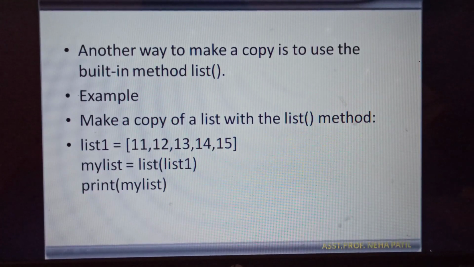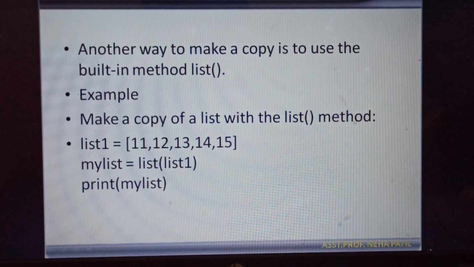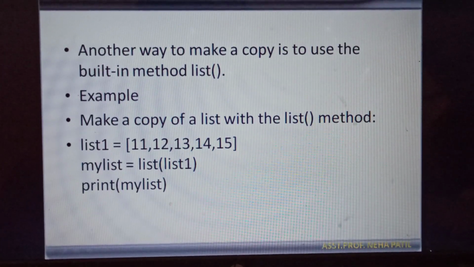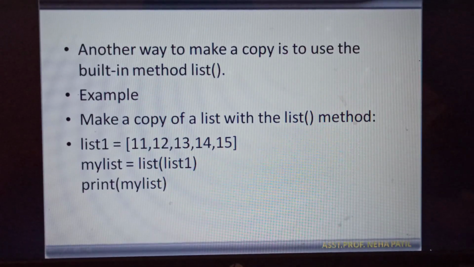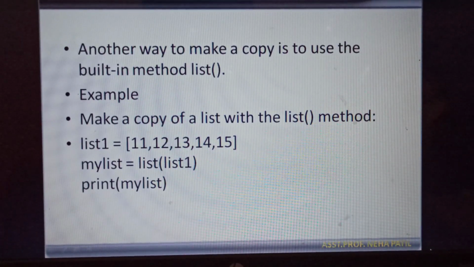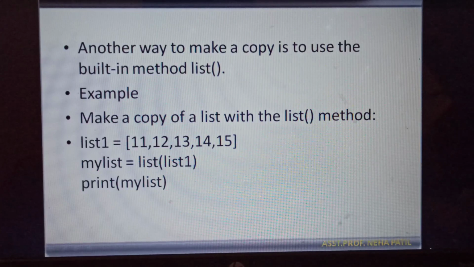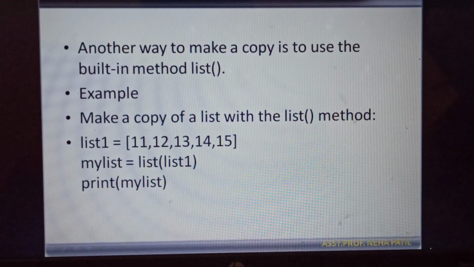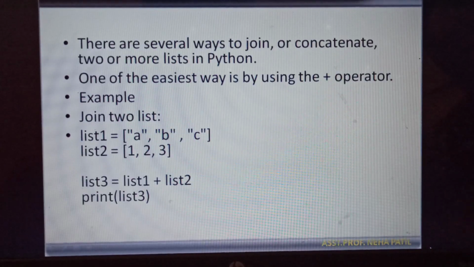Then there is another method, the list method, also present in Python if we want to copy one list into another. If you are able to see here, the syntax is new list name is equal to list, and we are passing the name of the original list. So this way also we can copy one list into another list.